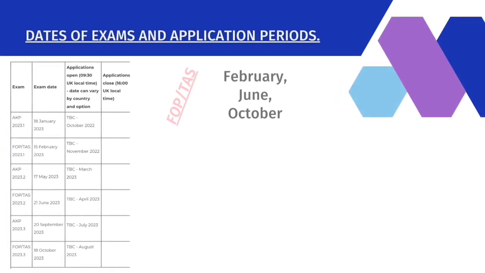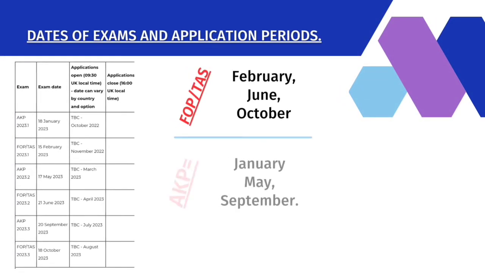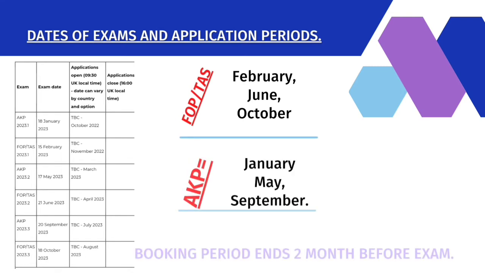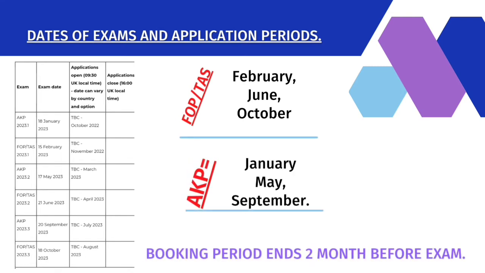This table is showing the dates of exam and application period for 2023. Theoretical exams are usually taken thrice a year. Foundation of practice and theory and science are usually taken during February, June and October, and applied knowledge and practice during January, May and September. The booking period ends 2 months before the exam.